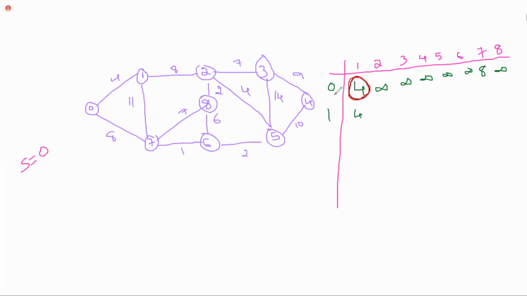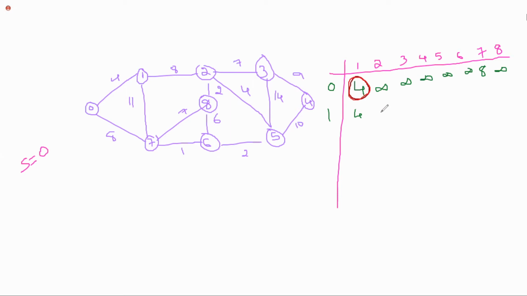So via 0 and 1, is there any possibility to reach 2? The source is always 0, remember that. Single source. Is there any possibility to reach 2 via 1?